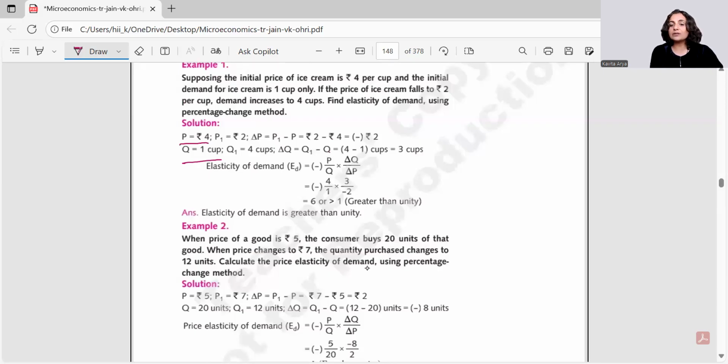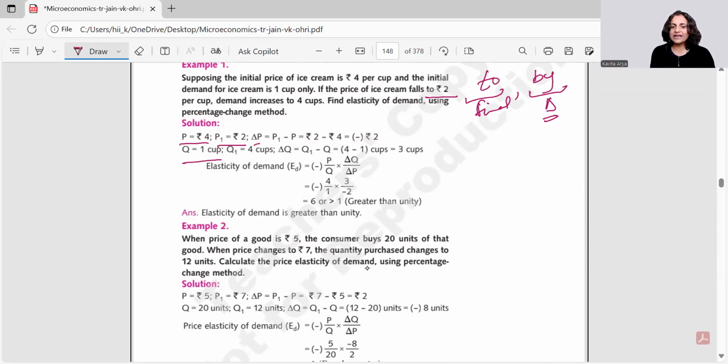If the price falls to 2, try and understand, there is a term "to" and there is a term "by". When I say it falls to 2, it means that's the final value. And if they say it falls by these many units, it means it is giving you the change in the value. So be very mindful about it. "To" means the final value and "by" means the change in the value. So if the price of ice cream falls to 2, it means from 4 it has come to 2.